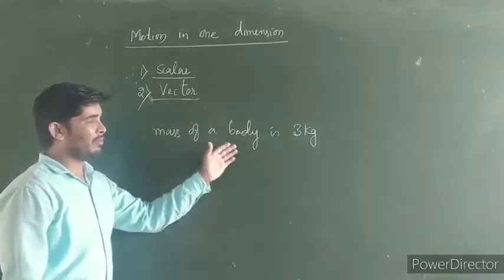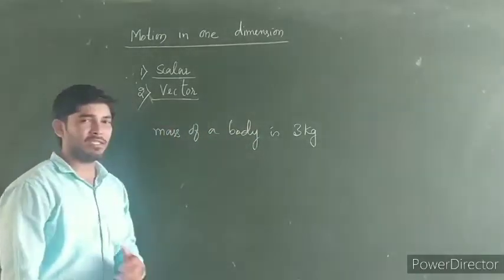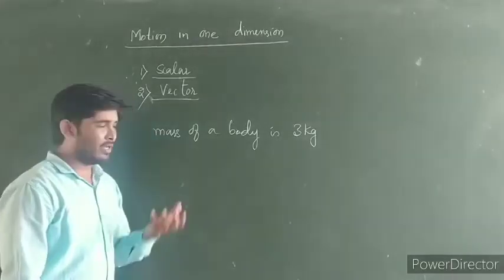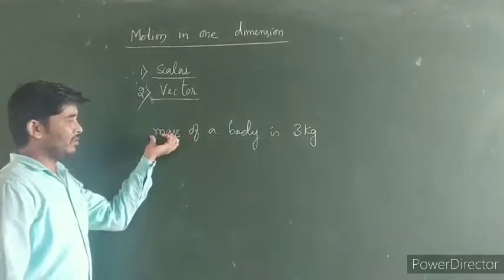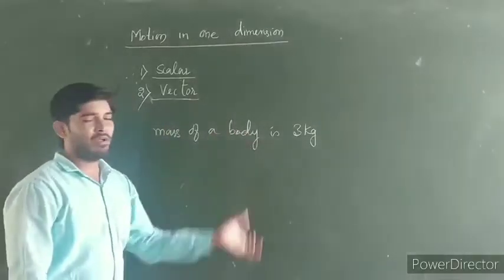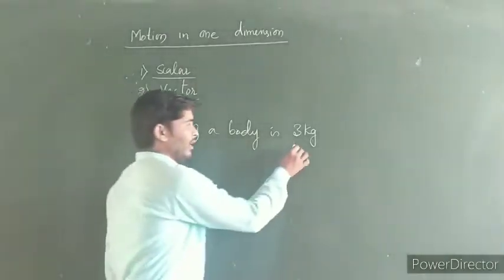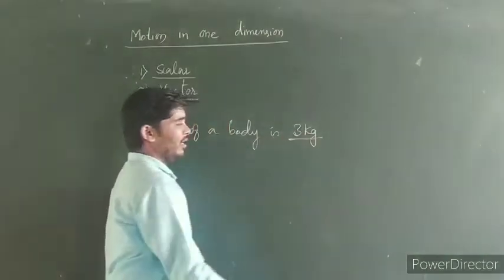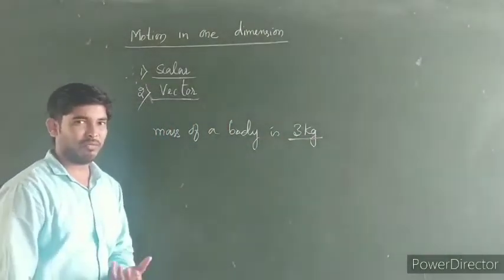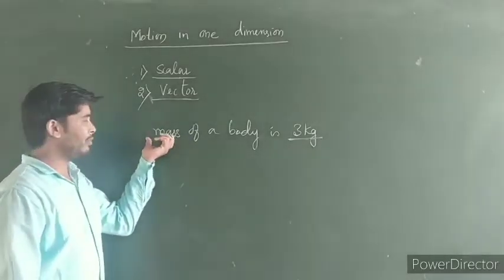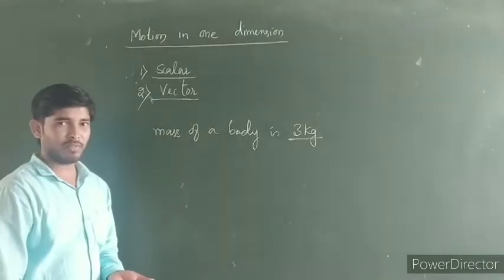So we use it to express the mass of that particular body. Here this 3 kg gives us the magnitude, which represents the mass.